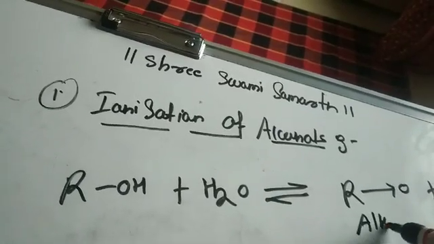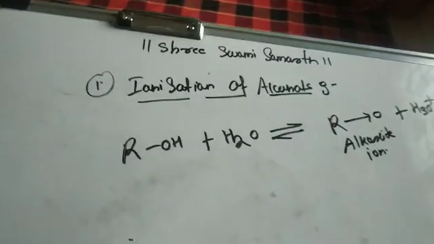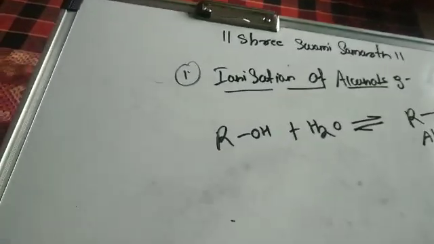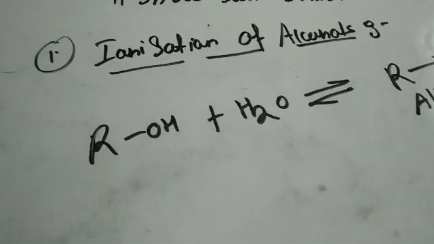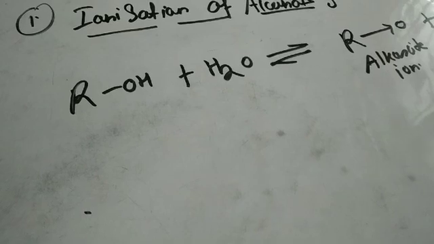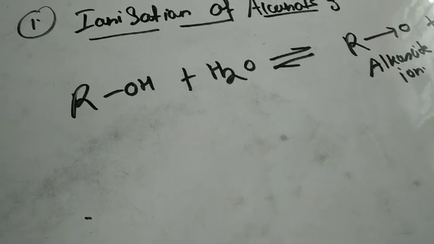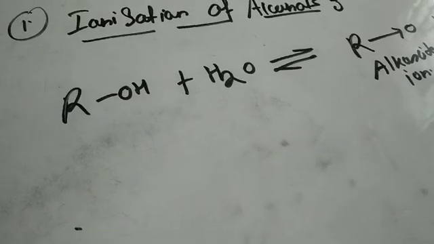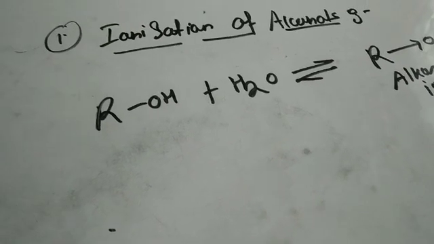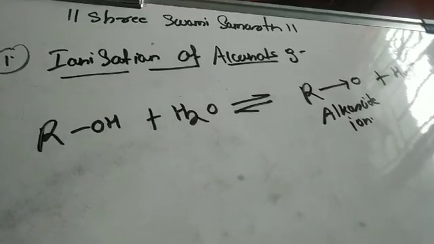So this alkoxide ion is highly unstable in nature. So here what happens is, the electron donating alkyl group destabilizes the alkoxide ion. As a result, alcohols do not ionize in water and behave as the neutral compound in the aqueous medium, right? So you all need to remember this.